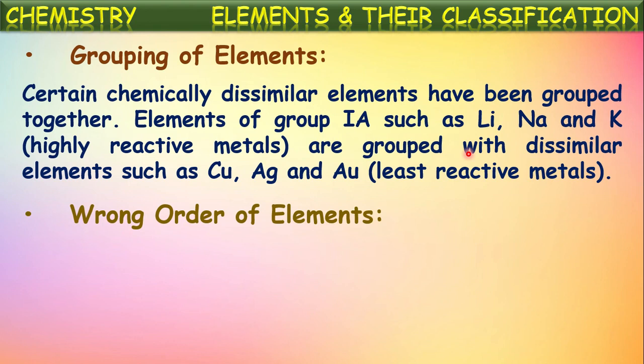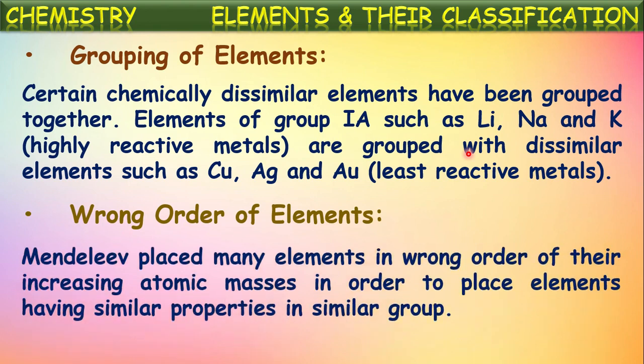And as we told, wrong order of elements. In the case of anomalous pairs, we told this. Mendeleev placed many elements in wrong order of their increasing atomic masses in order to place elements having similar properties in the same group. We told in the case of argon and potassium, he violated his periodic law.